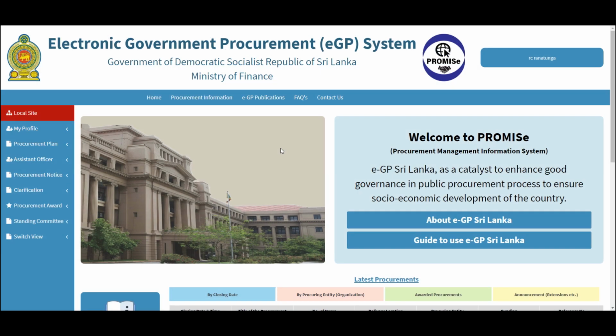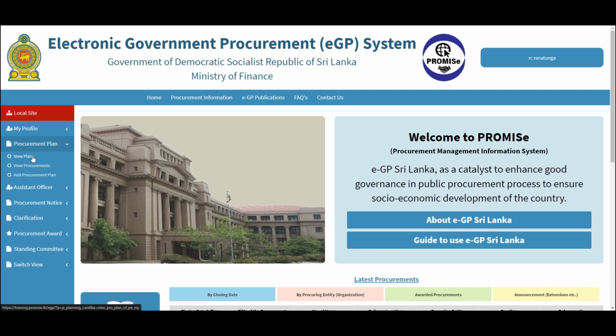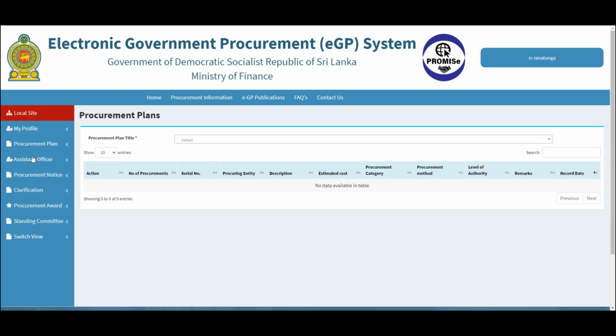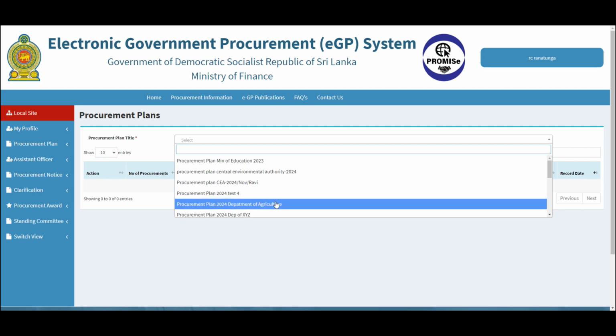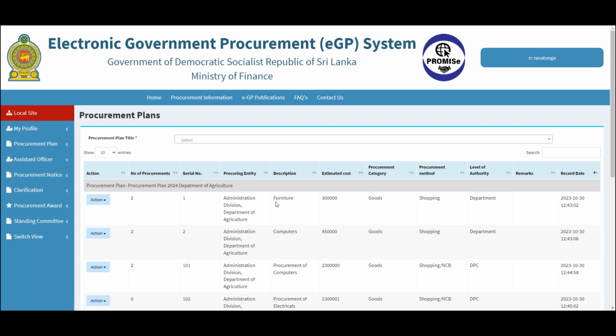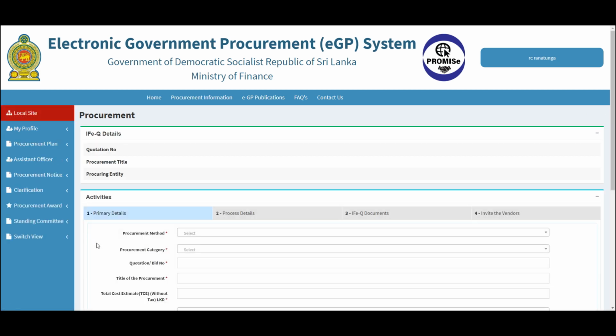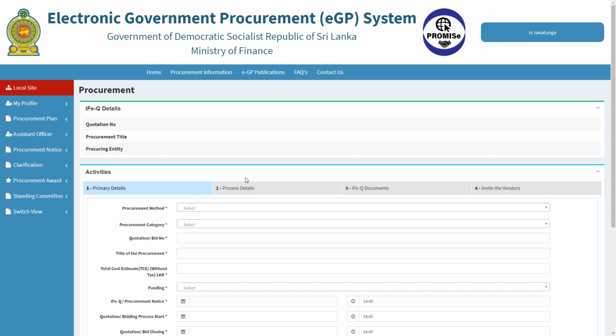In the liaison officer dashboard, click on the procurement plan. Then click on view plans. Select the relevant annual procurement plan from the drop-down list. Click on the Action button of the relevant procurement plan line item. Then click on Add Procurement. This will lead you to the e-procurement publishing platform.